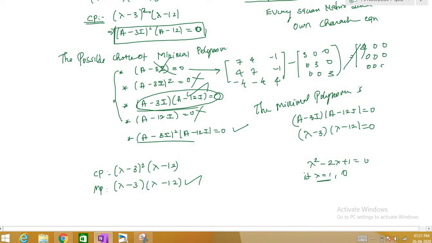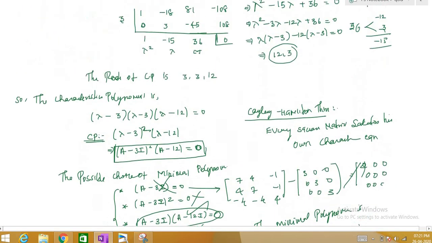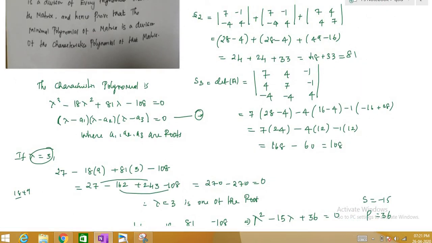So you know the crocodile, we call the crocodile an annihilator, right? So annihilator means it can swallow all. Whatever large quantity you put, it will swallow all. So that way it is called an annihilator. If you relate that to mathematics, whatever the equation may be, if I substitute that term and the entire term becomes 0, then the term is called an annihilator, right? So here 1 is the annihilator. You can see when lambda is equal to a here, this equation becomes 0. That is what annihilates means, right? So that's it. The minimal polynomial is lambda minus 3 into lambda minus 12.